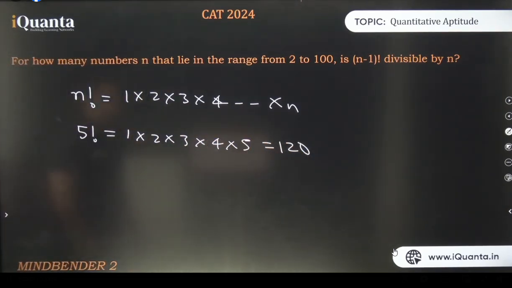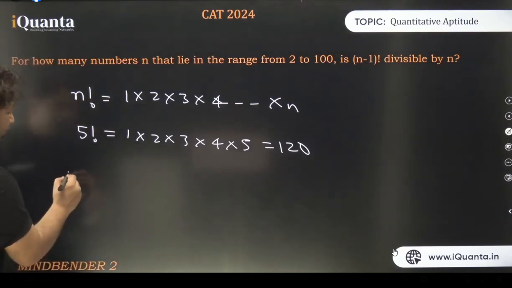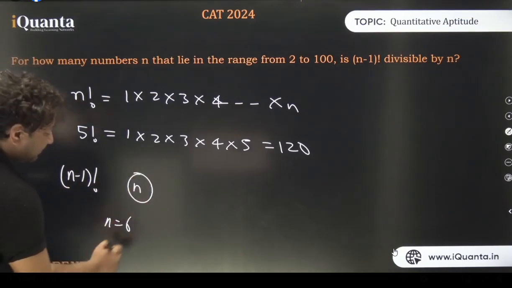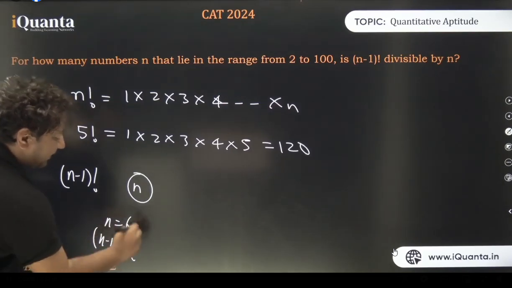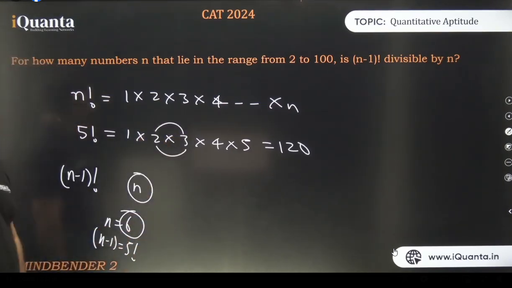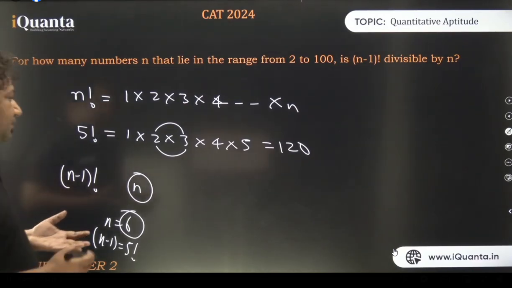So going back to that theorem, we have to check the divisibility of factorial n minus 1 by n. When n is 6, factorial n minus 1 is factorial 5. It is getting divisible. Why? Because 6 is nothing but 2 multiplied by 3. All the composite numbers are basically products of different prime numbers. ठीक है ना? 2 into 3 is 6.